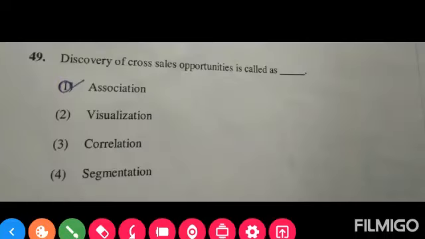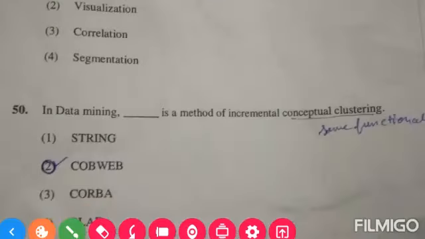Moving to the next question, discovery of the cross sales opportunities is called as. The correct answer is association, which is the first option. Moving to the last question but not the least, in data mining, dash is a method of incremental conceptual clustering, and the correct answer is option number 2, cobweb.